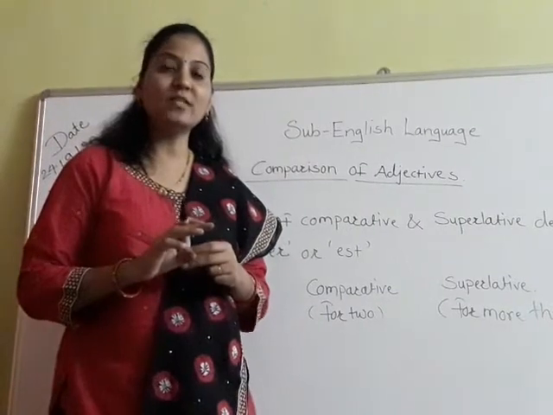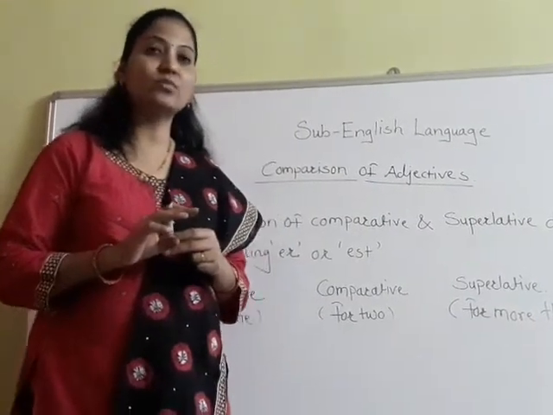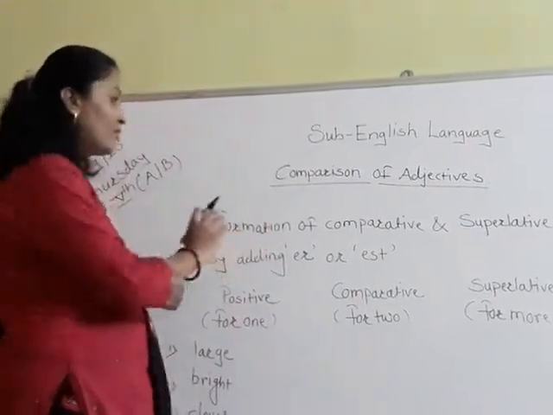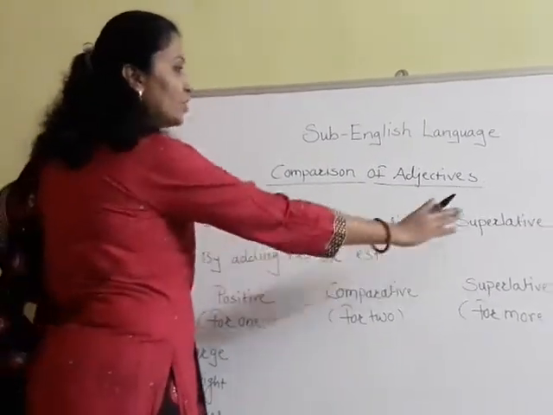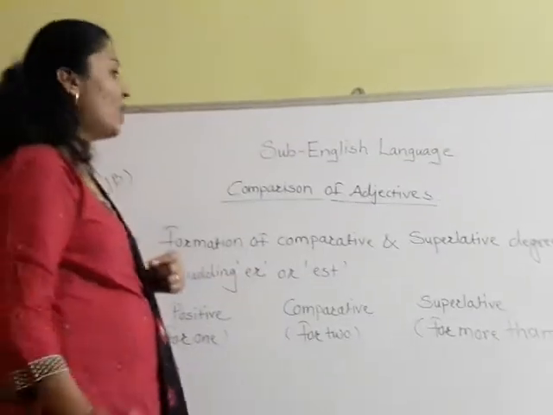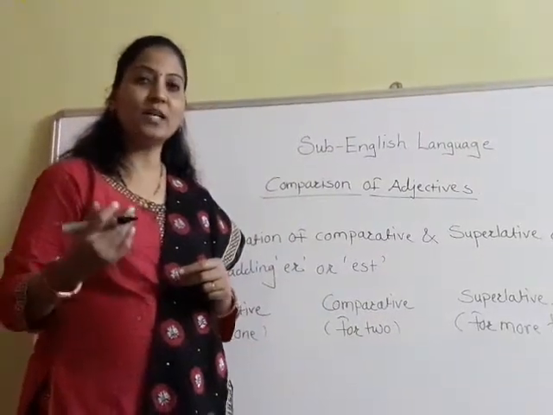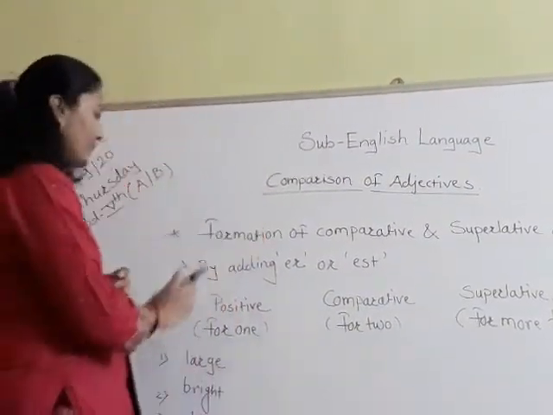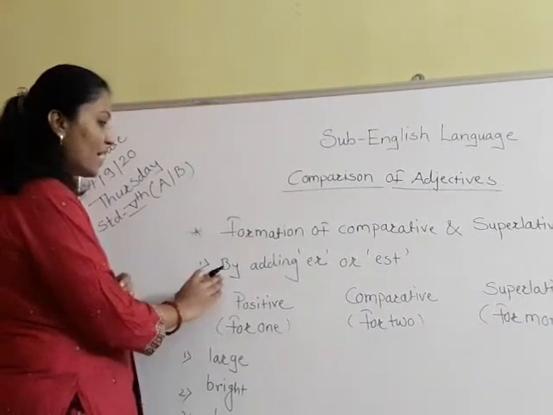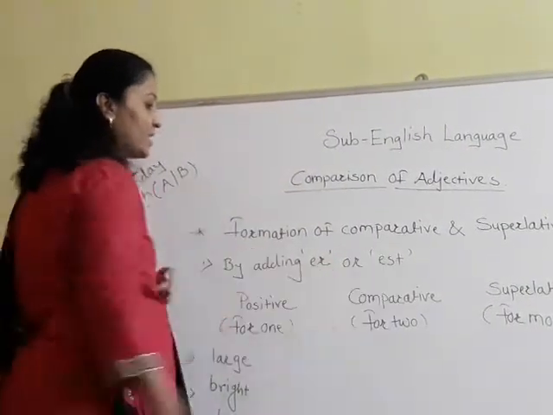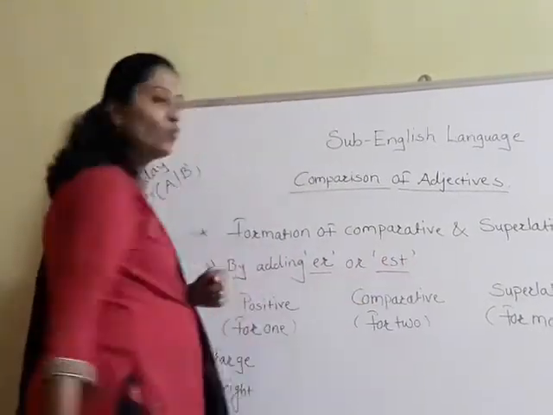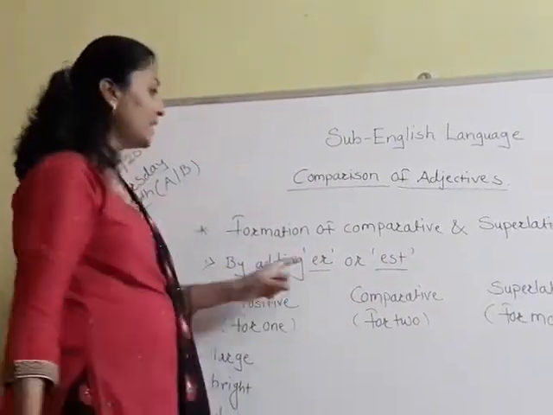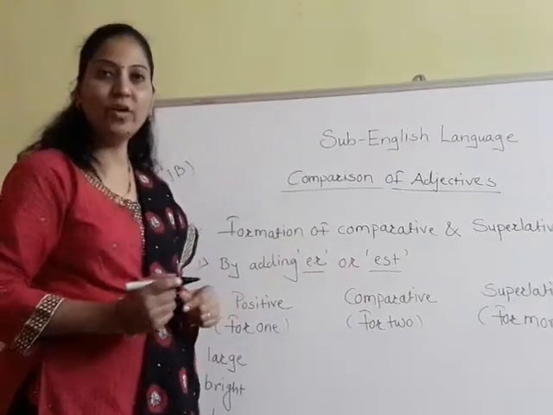And the rules that we are going to study now is formation of comparative and superlative degree. Means how we can form superlative and comparative degree. So the first rule is that by adding ER or EST, we can form comparative degree and superlative degree by adding ER or EST to the word.